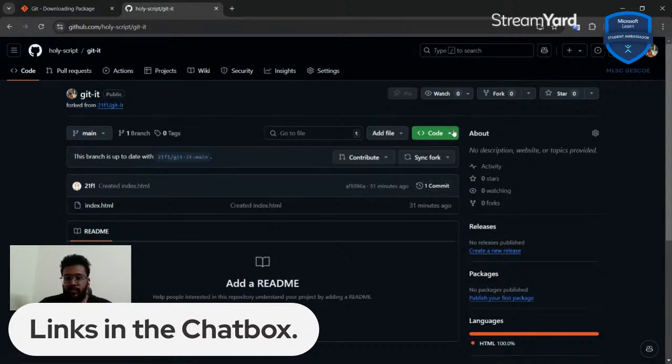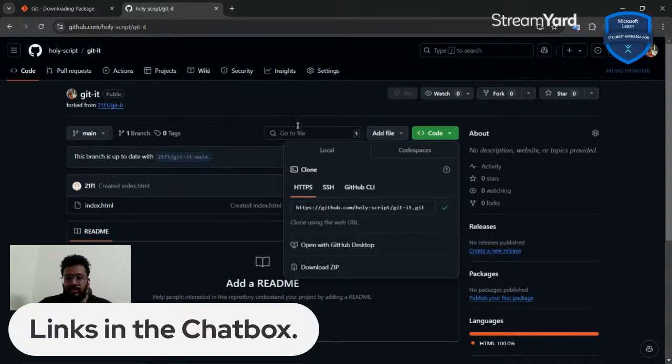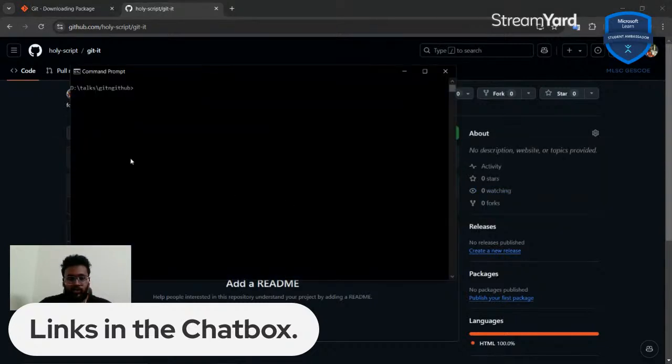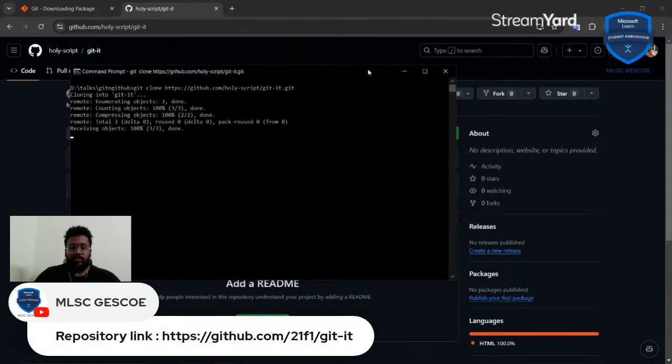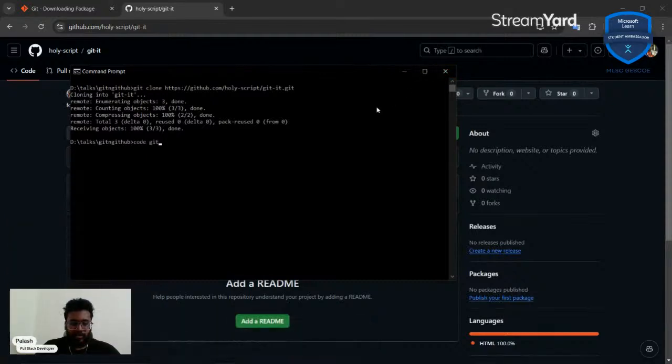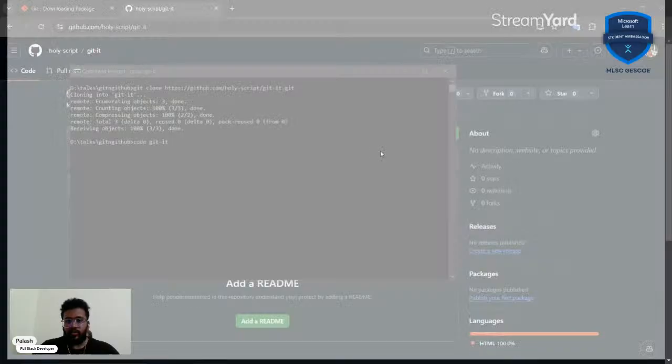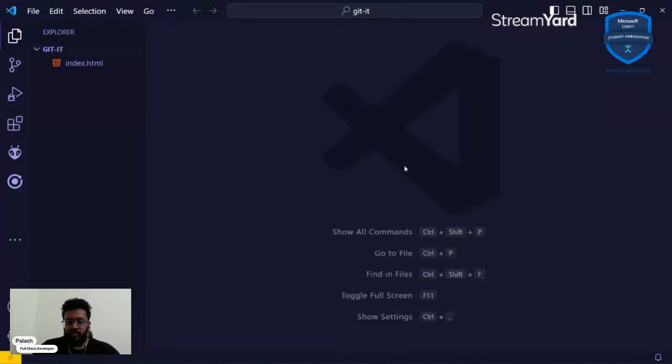So now I can go over here, and I have this URL, right? I need to clone it locally. git clone and enter, right? So it's done. And now I'll open this folder in our VS Code.